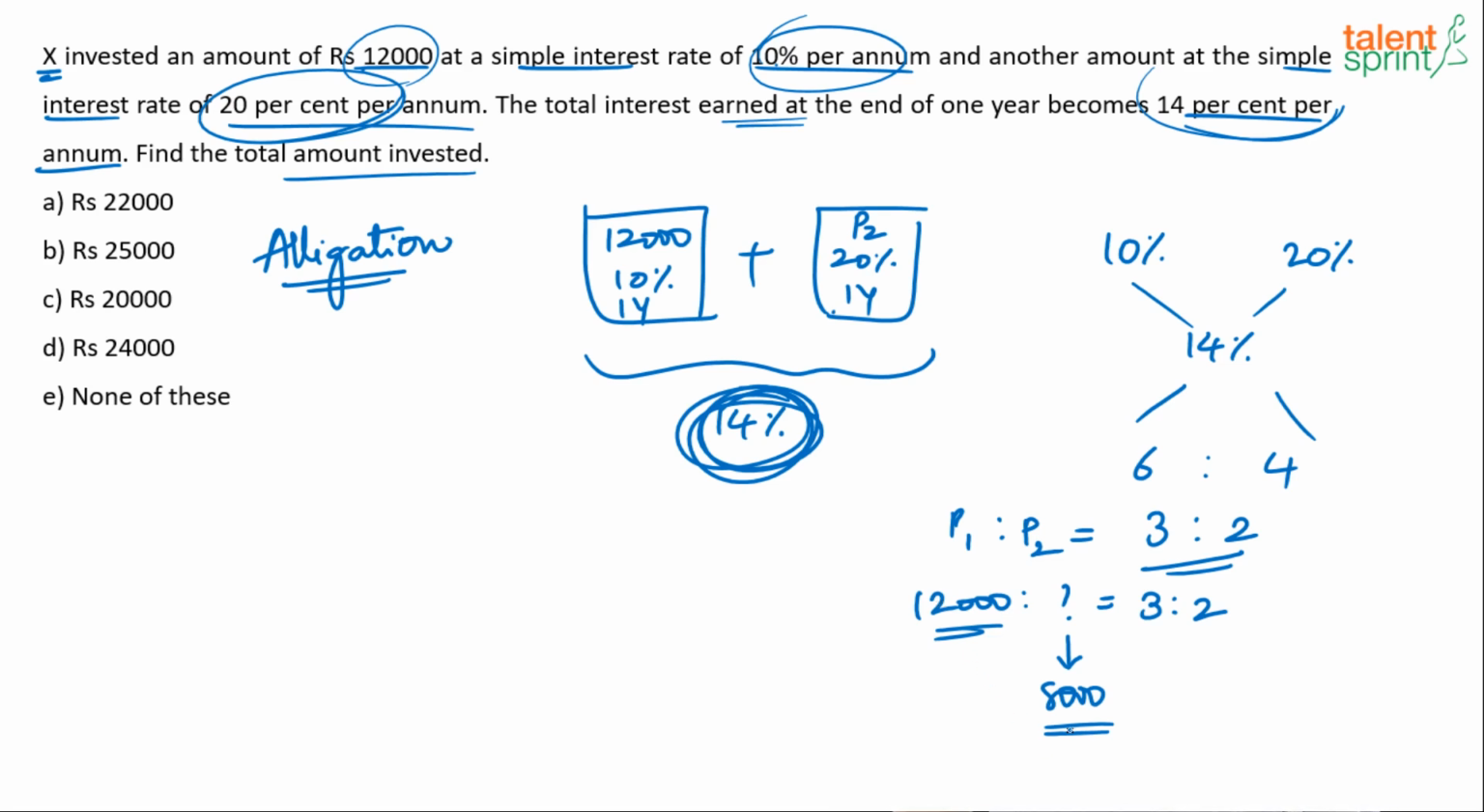Now what is the question? Find the total amount invested. Total amount invested is how much? 12,000 here in P1 and 8,000 in P2. 20,000. That's your answer. Alright, so option C, 20,000 is the final answer. Okay, 20,000, 12,000 plus 8,000, 20,000.